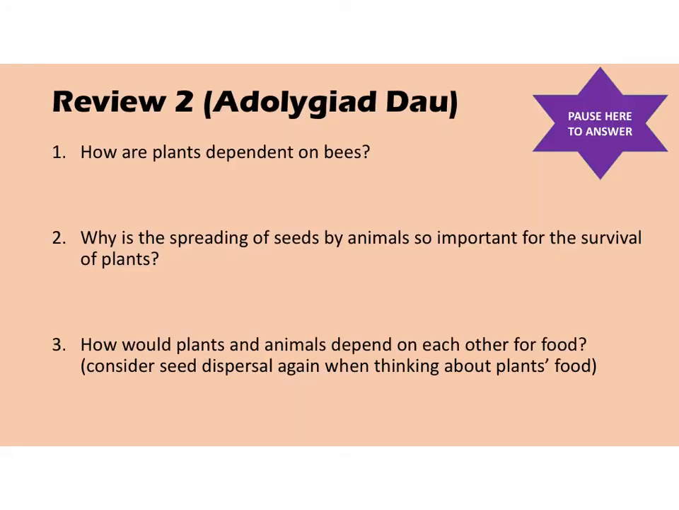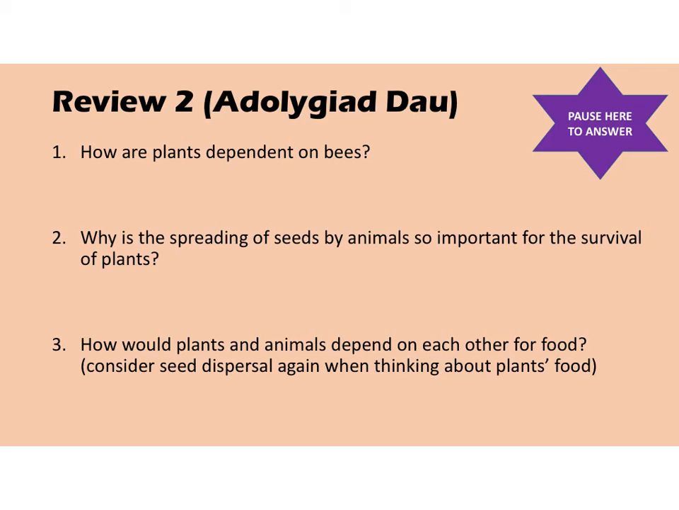Alright, now I want you guys to do review 2, Adolygiad dau. There are 3 more questions. These ones are more about plants and how they have their pollen spread and their seed spread. So pause the video here to answer these 3 questions and we'll go over them in a second.